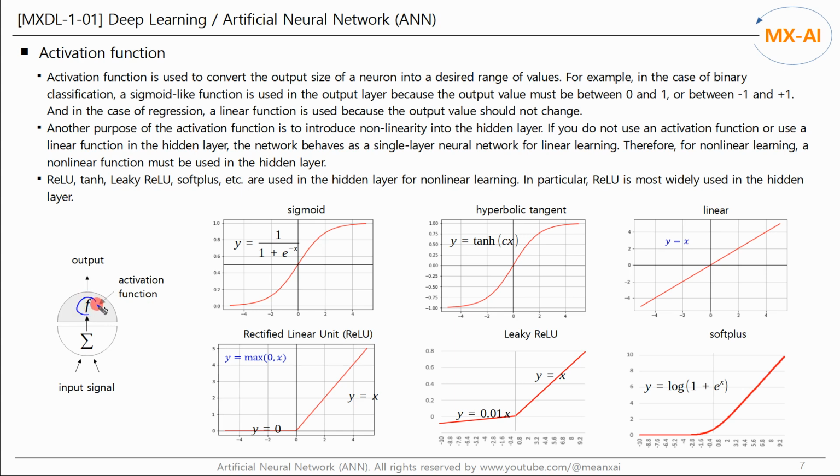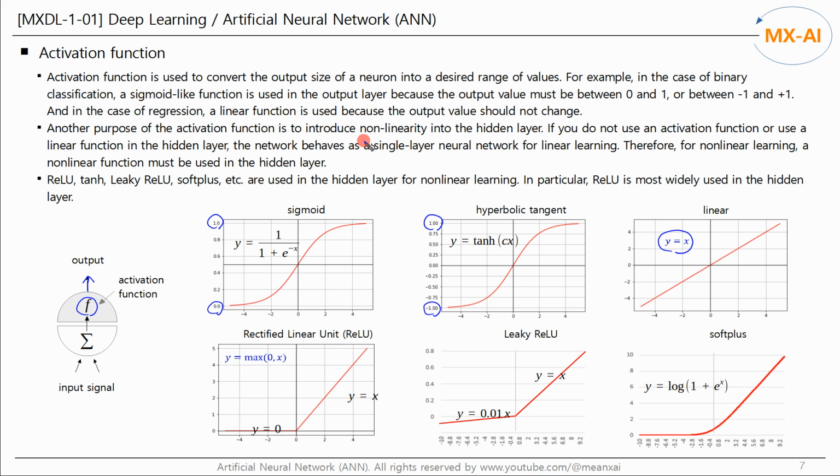Next, let's look at the activation function in a little more detail. The following types of activation functions are widely used. Activation function is used to convert the output size of a neuron into a desired range of values. For example, in binary classification, a sigmoid-like function is used in the output layer, because the output value must be between 0 and 1, or between -1 and +1. And in regression, a linear function is used because the output value should not change.